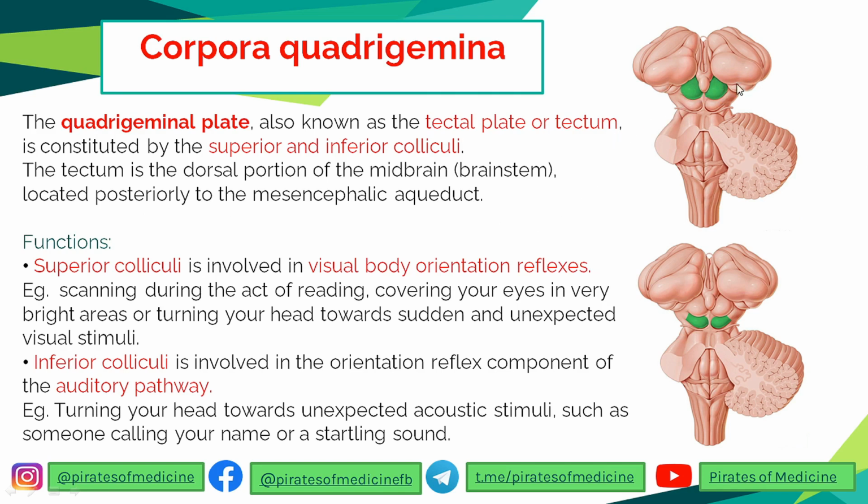Now what are the functions of these? The superior colliculi are involved in visual body orientation reflexes, so the orientation reflexes in response to visual stimuli. For example, when you scan during the act of reading, or you cover your eyes in very bright areas, or turn your head towards sudden and unexpected visual stimuli. So these orientation reflexes are carried out by the superior colliculi of the corpora quadrigemina.